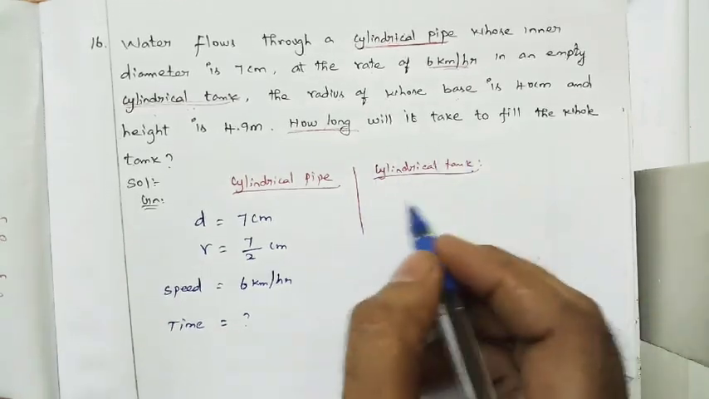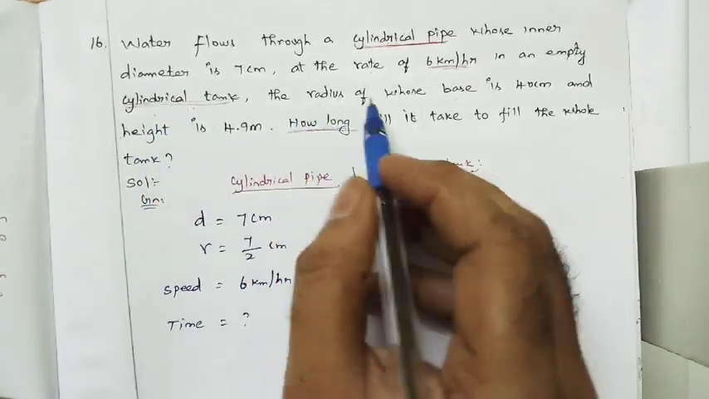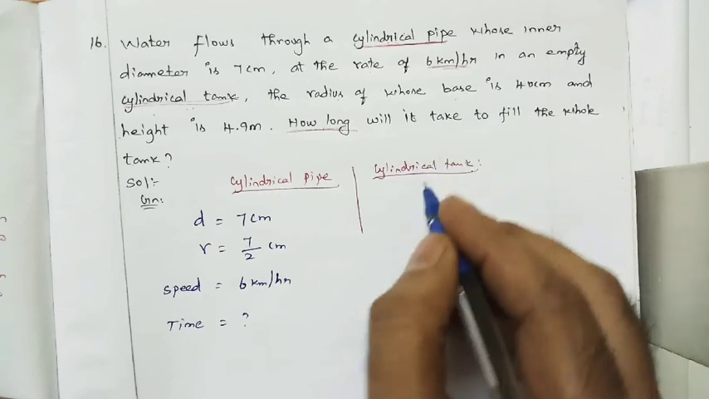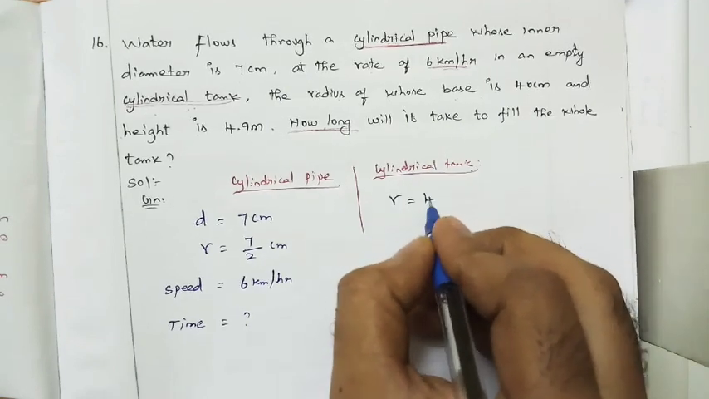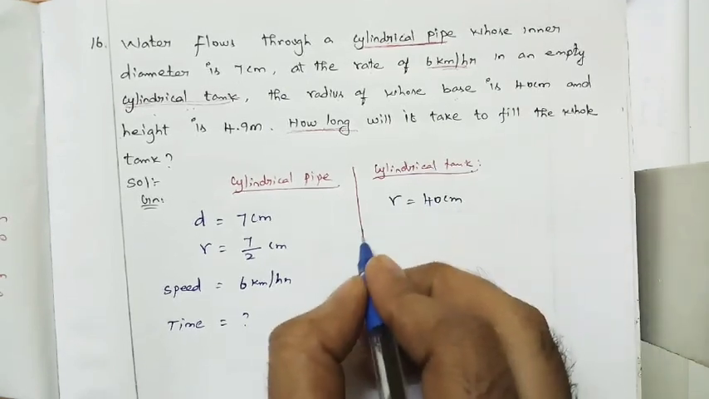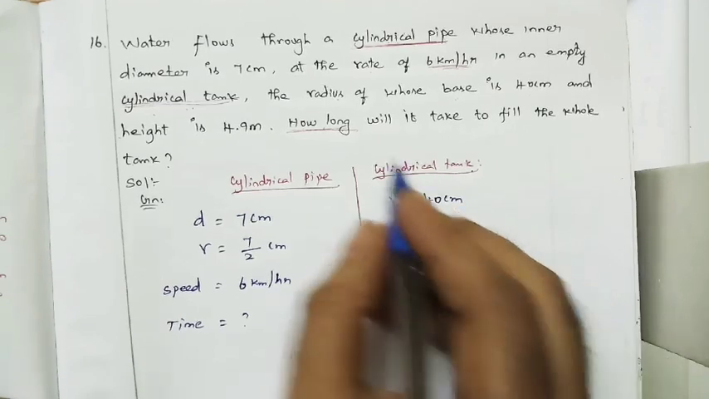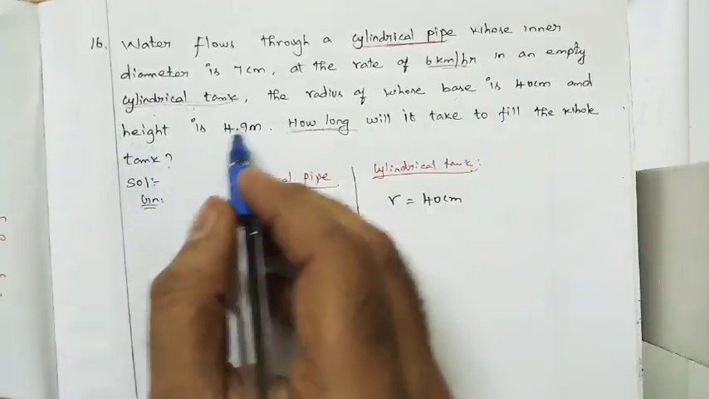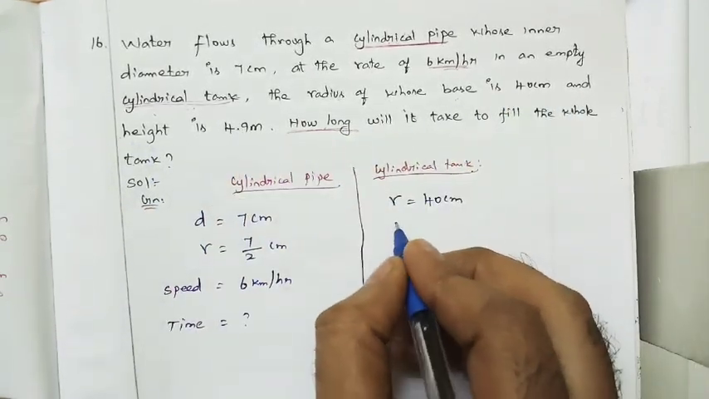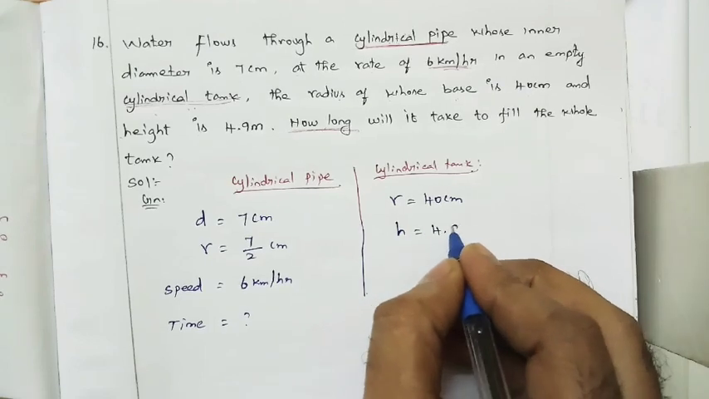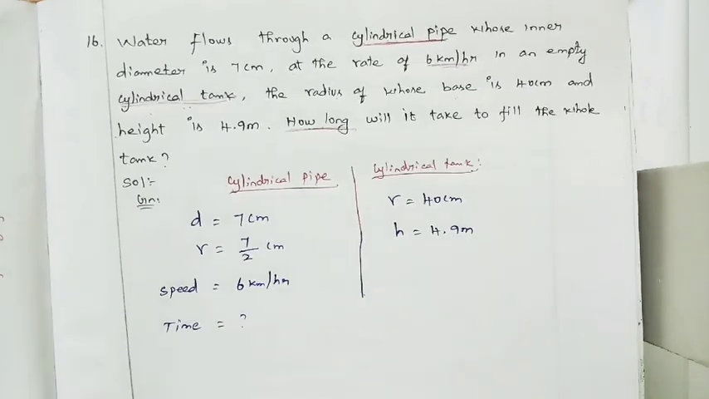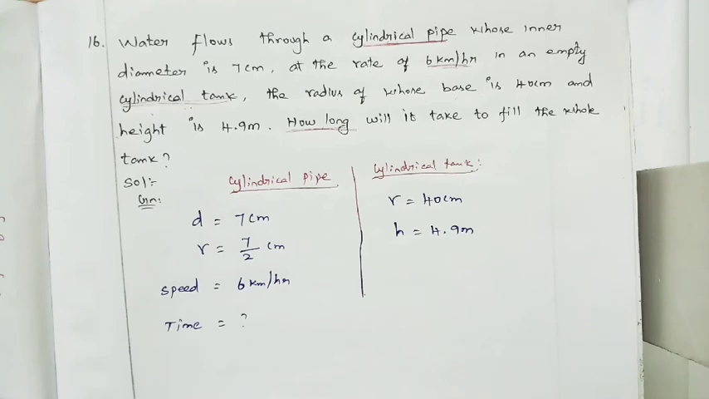Next come to the cylindrical tank. For the cylindrical tank, the radius of its base is equal to 40 centimeter. And the height is nothing but 4.9 meter. How long will it take?